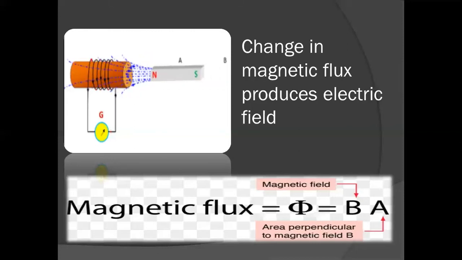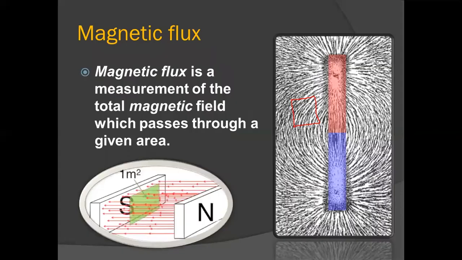When it is at AB, hardly 2 lines are passing through the coil. When it is at CD, more than 5 lines are passing through the coil. As you know, magnetic flux is nothing but the measure of total magnetic field passing through the given area.